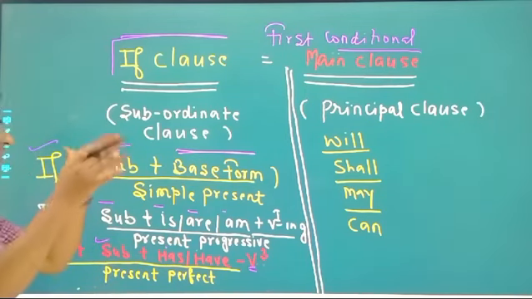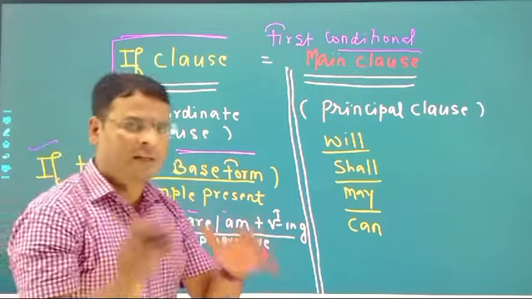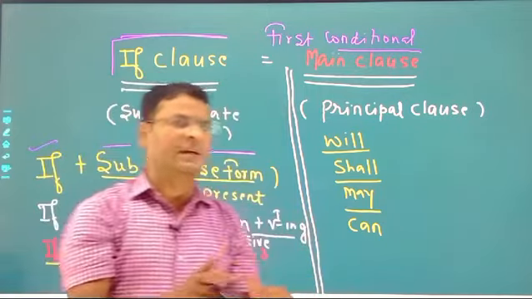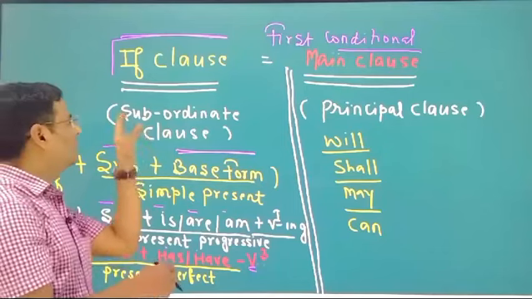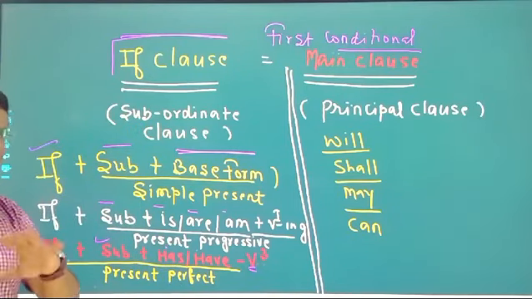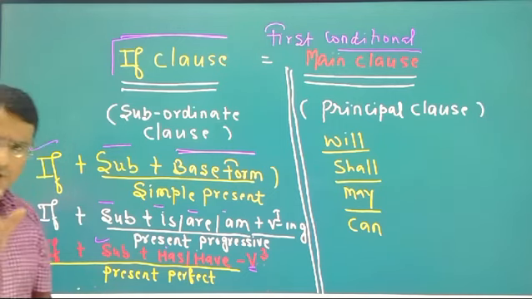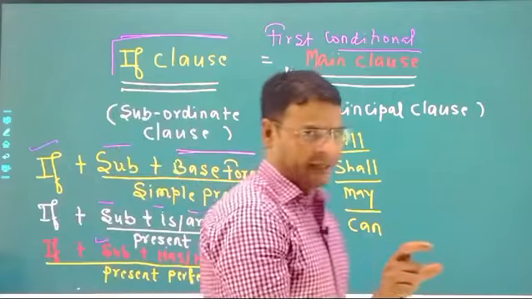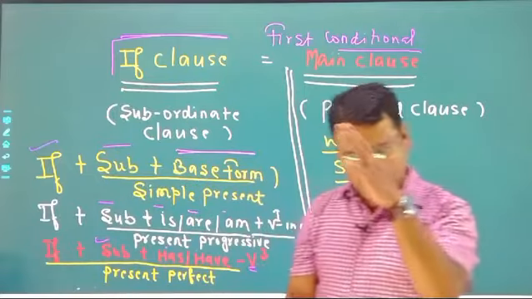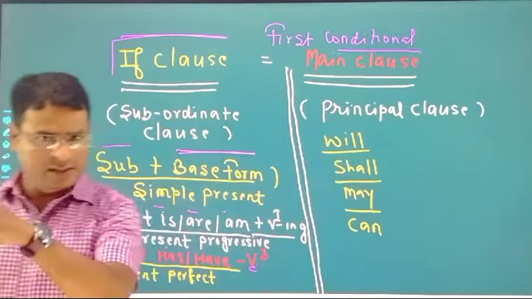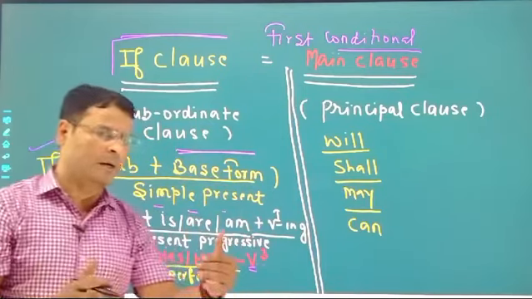Okay, once again, now I am teaching you the first conditional. In the first conditional, the if clause, also called the subordinate clause, is in three tenses, not sentences, three tenses. Mostly you will find simple present. Simple present means the first form: the subject and after that the base form of the verb.